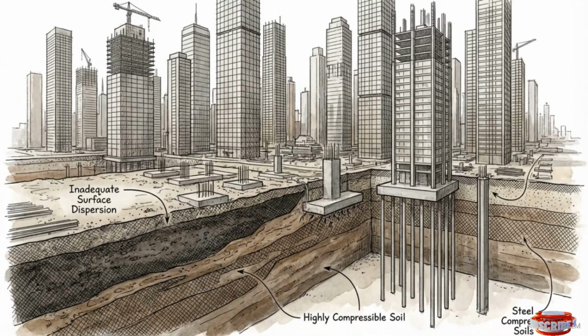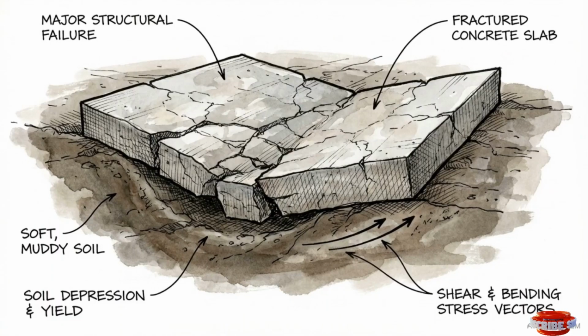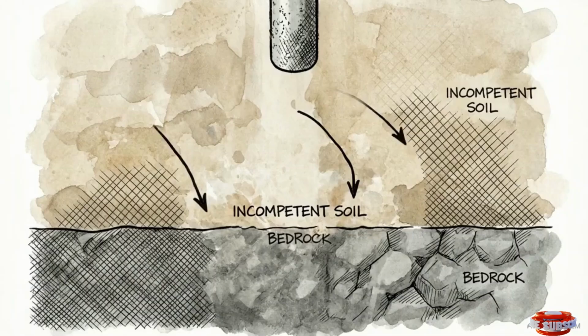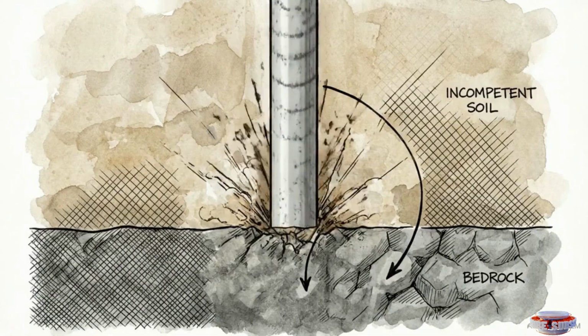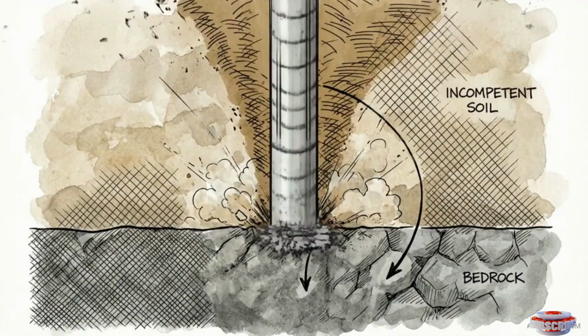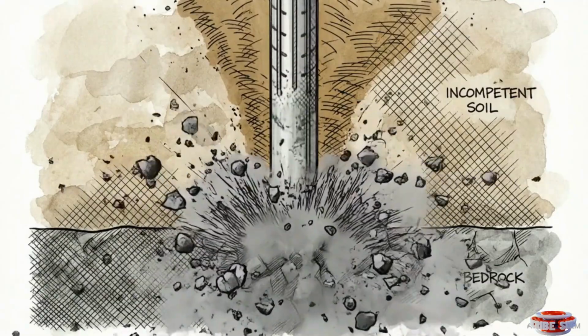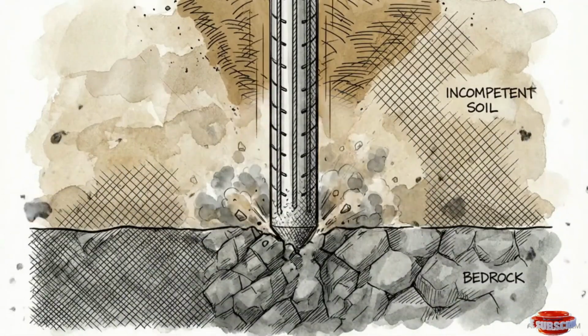When surface soils are highly compressible, or when dealing with the massive, concentrated structural loads of a high-rise, shallow dispersion is no longer viable. The stress will simply crush the surface layers. A pile foundation's mechanical purpose is bypassing incompetent surface strata to transfer extreme loads directly down into dense, highly competent geological layers, like solid bedrock.